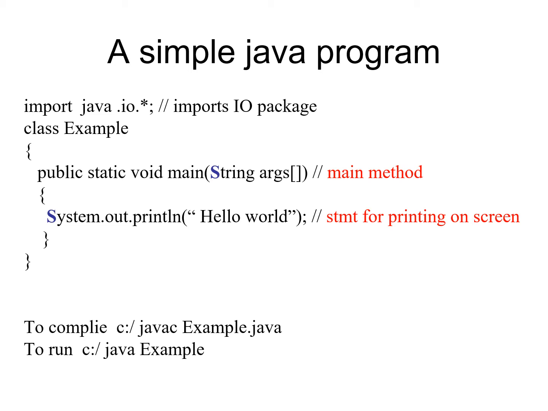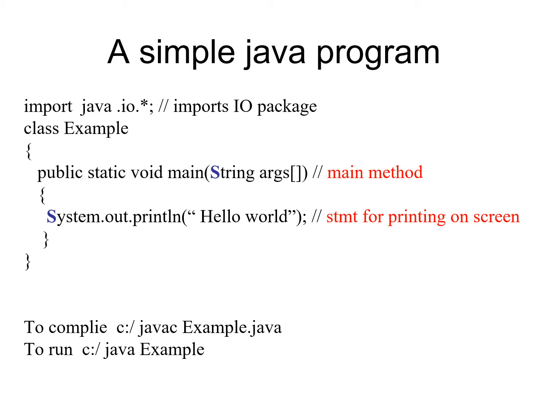Normally in a class, there will be some variable declarations and function definitions. In my Example class, I have defined no variables. Only one function is written and name of the function is main. Execution of a Java program always begins at main function. Hereafter I will be using the term method to refer to functions, because in Java, we use the term method whenever we want to refer to functions.